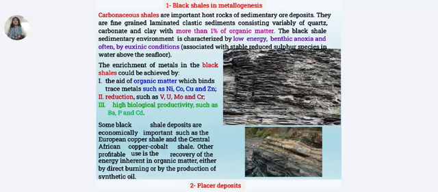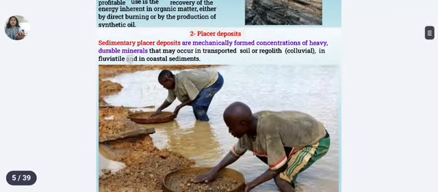Some black shales are economically important, for example, the European Kupferschiefer shale. They are also used for energy production due to high organic content. In this, you can see the presence of carbon, because these are the black shales in metallogenesis. You can see the color of the rock and the sediment or deposits and the layered structure. So we move forward to the placer deposits.